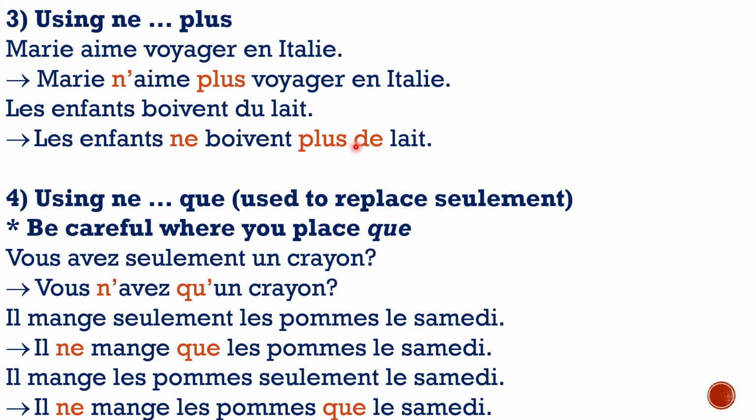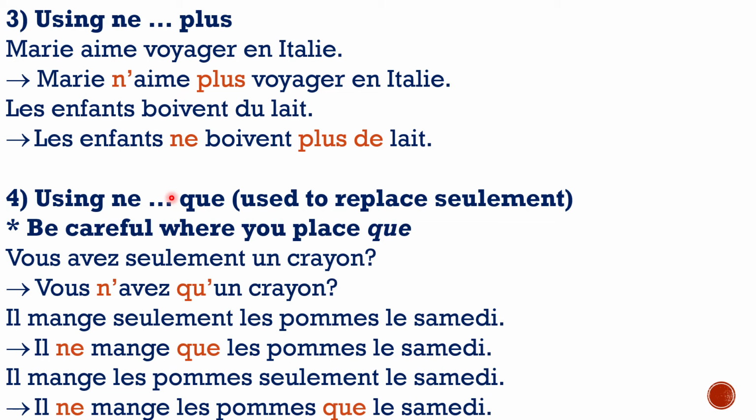Now, be a little careful when you're using the fourth kind of negation, which is ne and que, nothing but or nothing besides. In this case you will have to delete a word which is seulement. Seulement means only or just. So whenever you're replacing with ne and que in that sentence, you'll have to take out seulement. You have to be careful where you're placing the que.